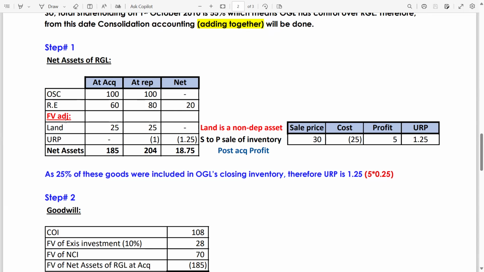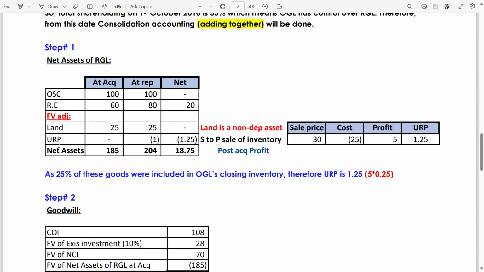Now guys, there are fair value adjustments which are given in other information number 1. Land. Land is a non-depreciable asset. So 25 million. How 25? The carrying amount was 10 and the fair value was 35. So there is an additional excess. So we have to reach the fair value, then we have to add 25 million more. So 25 million at the acquisition and at the reporting, because land is not depreciated. So the net difference is 0. Land is a non-depreciable asset.